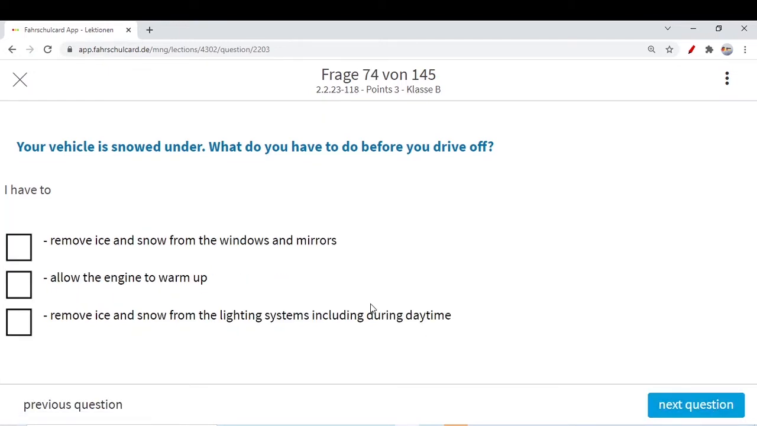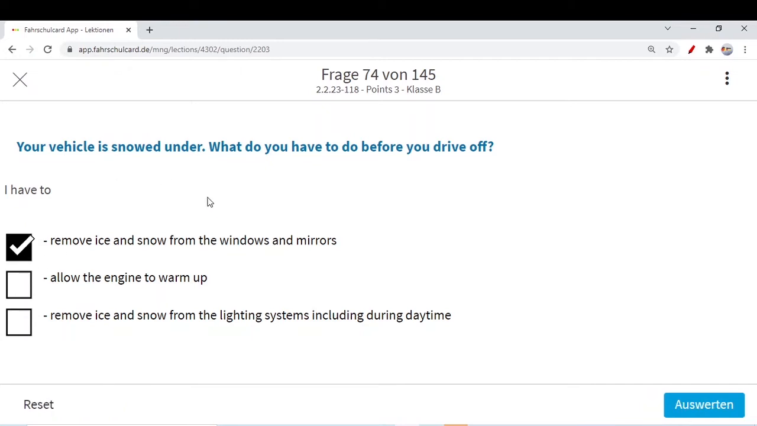Let's move to the next question. Your vehicle is snowed under. Again the same question: what do you have to do before you drive off? I have to remove ice and snow from windows and mirrors. This we have discussed already. You have to remove the ice and snow from windows in each and every case.